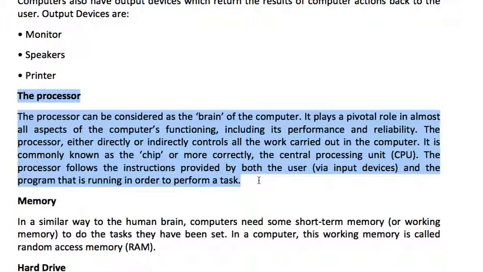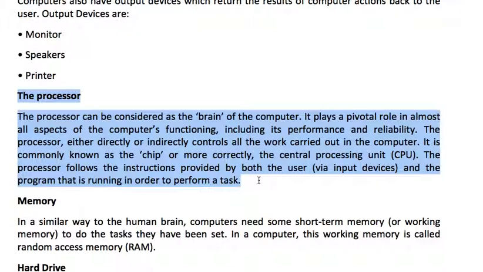The processor either directly or indirectly controls all the work carried out in the computer, and it is commonly known as the chip, or more correctly the CPU, Central Processing Unit. The processor follows the instructions provided by both the user via input devices and the program that is running in order to perform a task.